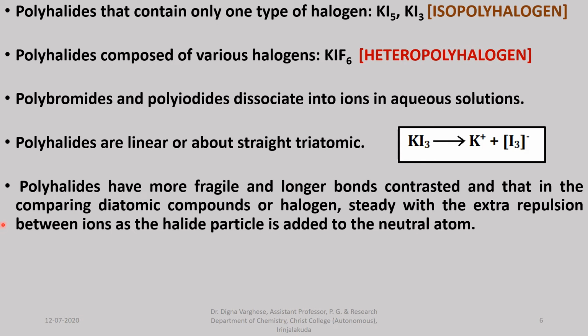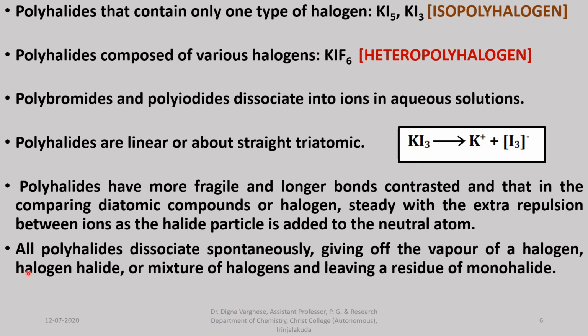And the polyhalides have more fragile and longer bonds compared to the diatomic halogens. That means there is extra repulsion between ions as the halide particle is added to the neutral atom. When the halide ion, that means iodide ion, is added to the iodine molecule, some extra repulsion occurs and the bond becomes longer and more fragile.